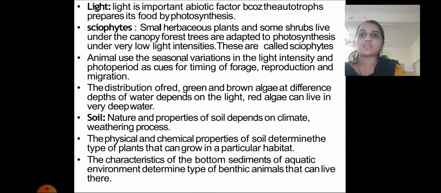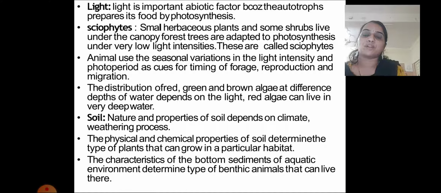Animals use seasonal variations in light intensity and photoperiod as cues for the timing of foraging, reproduction and migration. So seasonal variations are responsible for different life processes in animals.